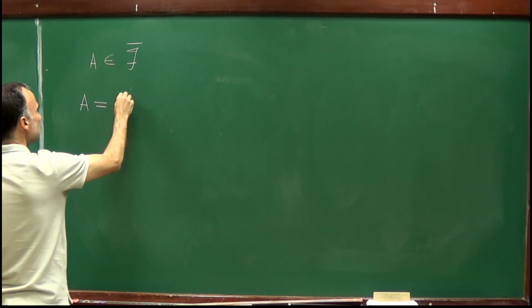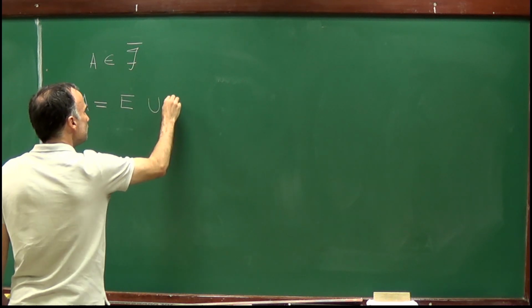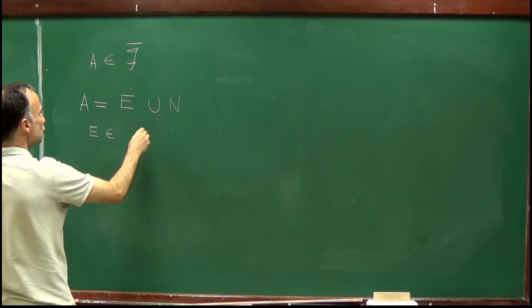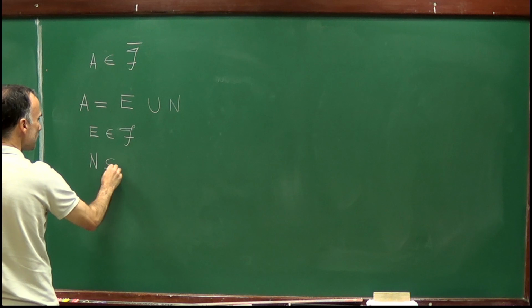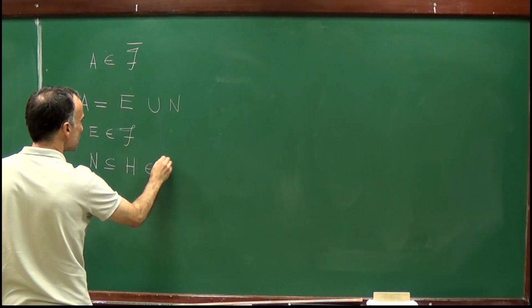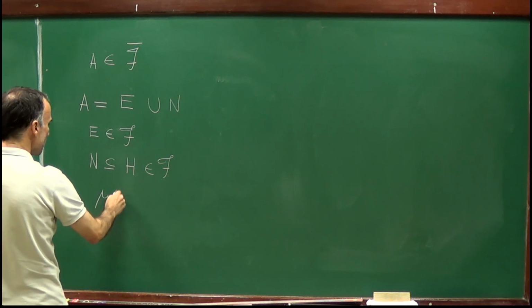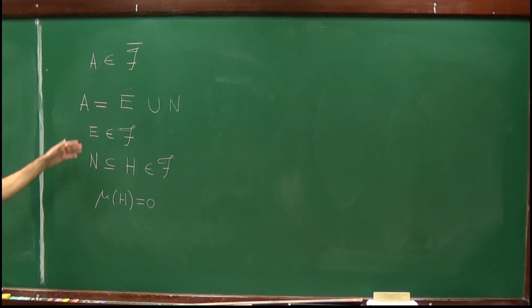This means that A can be written as a set E union N, where E belongs to the sigma algebra F, and N is contained in a set, let me call it H, which belongs to the sigma algebra F, and such that mu of H is equal to 0. So these are the definitions of sets in F bar.